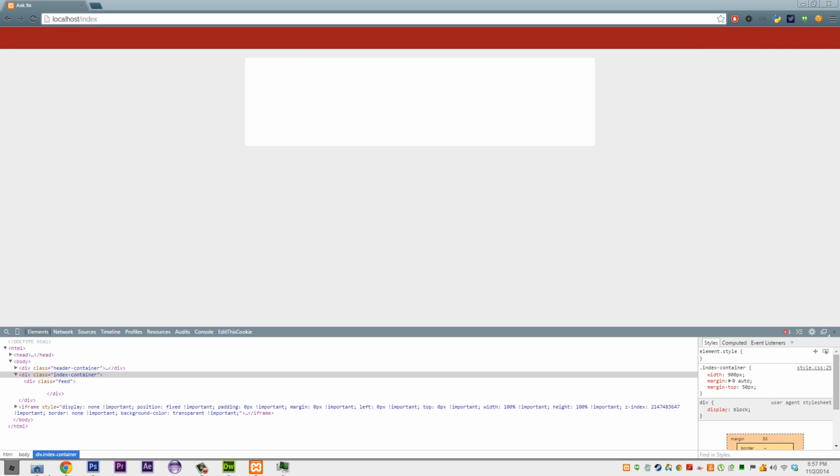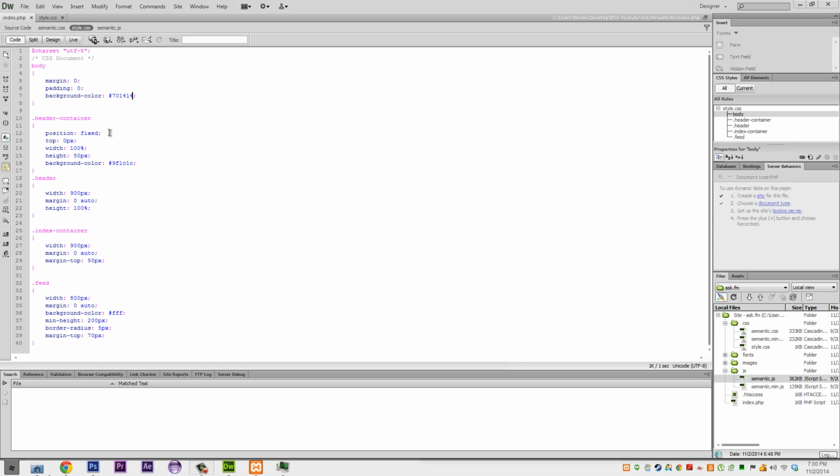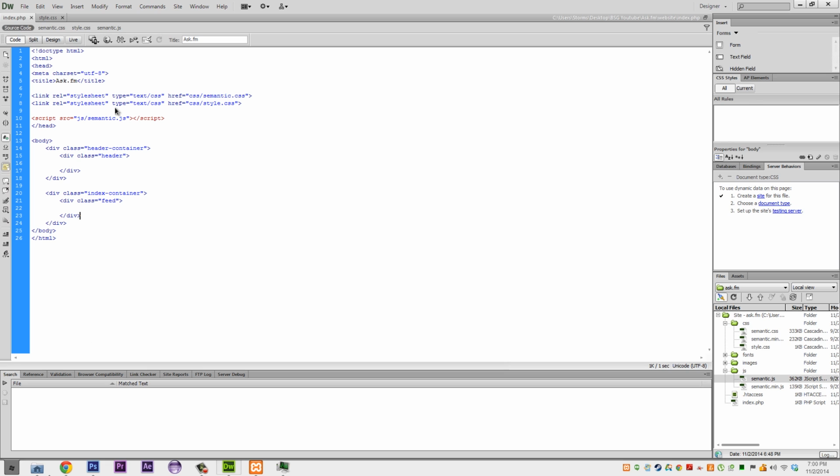Alrighty. Just quickly, sorry, we're going to change the body's background color to 701414. That should be good. Then we're going to get something like this, which is how Ask.fm usually does this, and then the user can select their own background if that's what they choose, and we'll get into that later.